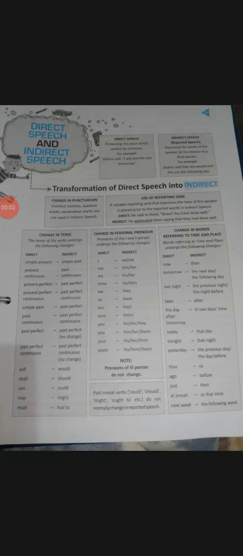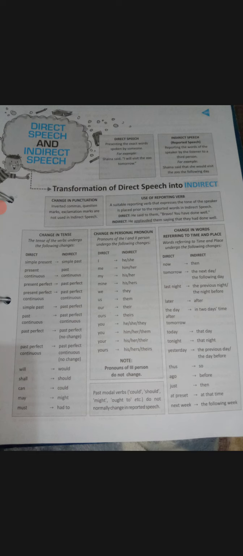So this is the same topic, direct and indirect speech. You can see here the conversion of tenses, the form of pronoun, and also the time and place, how it will get changed. You can zoom in and look from here that if your direct speech has the pronoun I, it will convert into he or she. If it is in the form of me, it will convert into him or her. And what is of time now will convert into then, tomorrow to the next day or the following day.